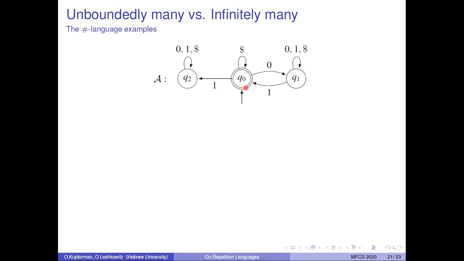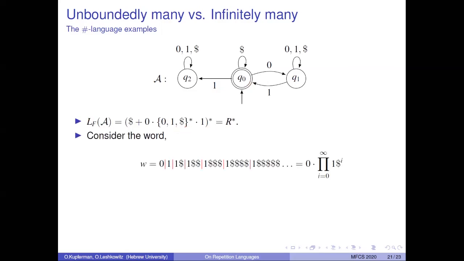When viewed as a finite word automaton, A accepts the word dollar. It also accepts any sequence of dollars. It accepts also words that start with a 0, then have some sequence of letters and end with a 1. And in fact, the language of A when viewed as a finite word automaton is R star, where R is the language we defined earlier. Consider the following word. Recall that W is the word we used to show that R omega is different than R sharp. We consider now a possible run of A on the word W.